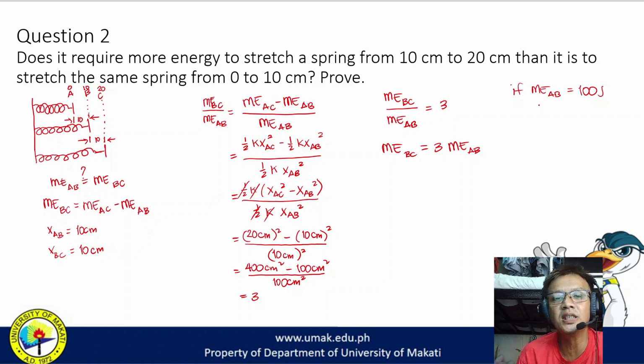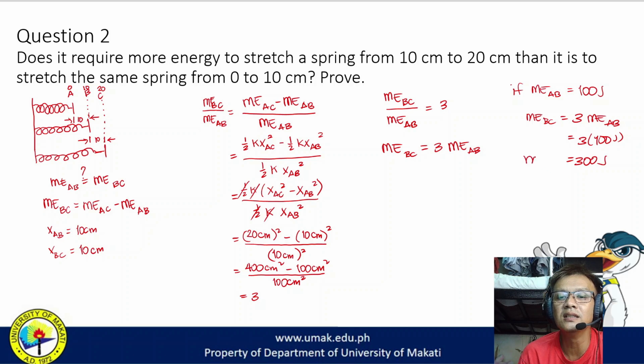Pag in-stretch mo pa siya, gagamit ka pa ng additional mechanical energy from B to C. It would be 3 times the mechanical energy from A to B, or that is 100 times 3. So gagamit ka ng additional 300 joules.